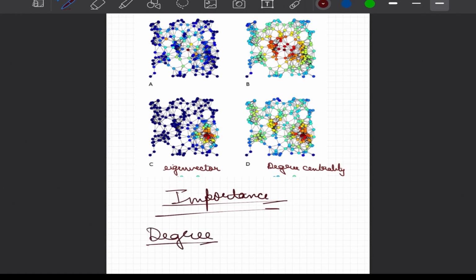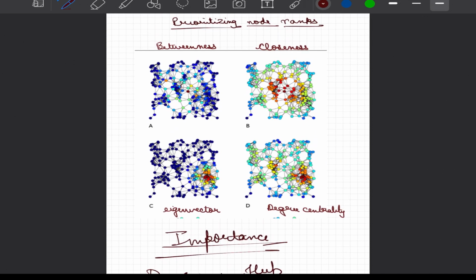So far, a lot of discussions have revolved around degree. That is, we classify a node as a hub if it has disproportionate degrees, and we use average degree as a measure to look into the central tendency of the network. However, we realize that degree itself may not give us a complete description of the importance.